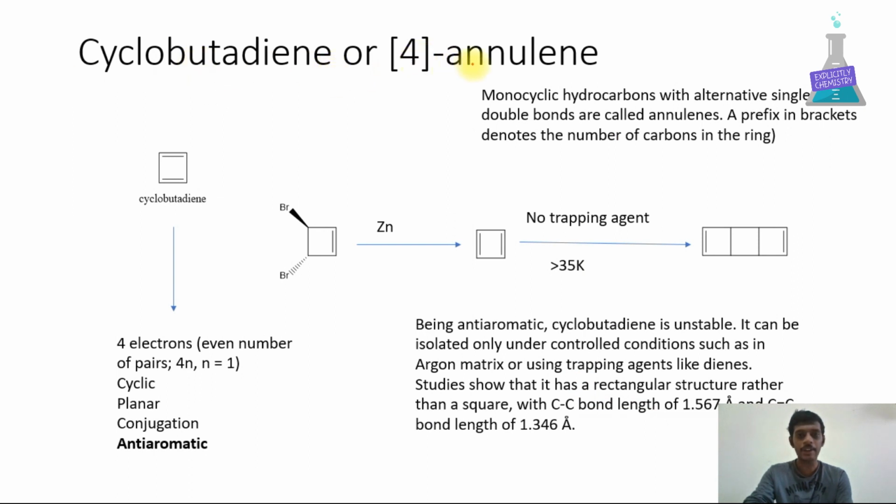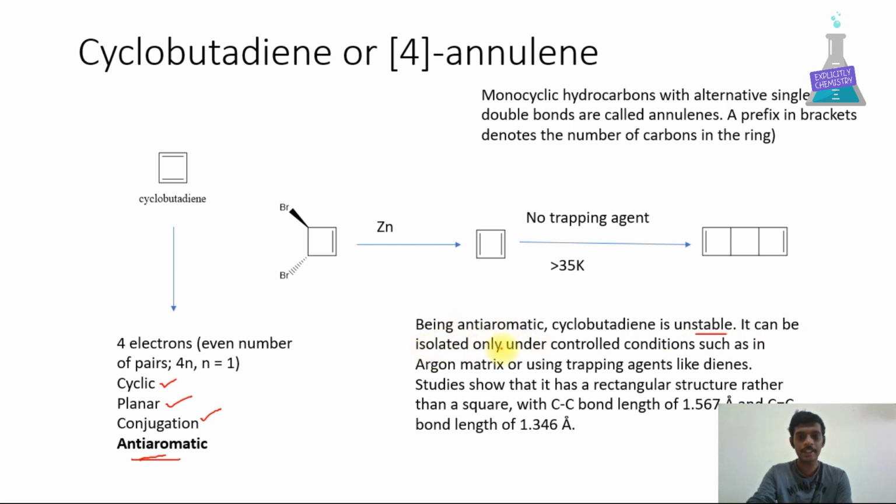Cyclobutadiene or [4]annulene. Annulenes are nothing but monocyclic hydrocarbons with alternating single and double bonds. The number inside the bracket represents the number of carbon atoms. This is cyclobutadiene. Here 4 pi electrons are present. It obeys 4n, n is equal to 1. The molecule is cyclic, planar and conjugated. Hence the molecule is anti-aromatic. Being anti-aromatic, cyclobutadiene is unstable.